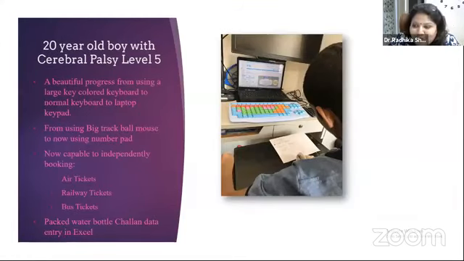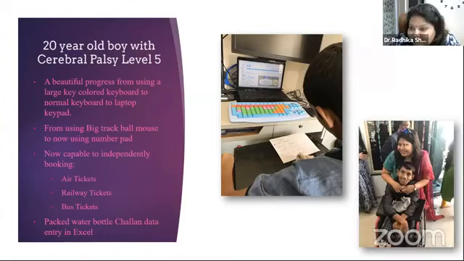He is a 20-year-old boy, again with level 5 CP. A very beautiful progress from a large colored keyboard to a normal laptop keyboard now. You can just see his head, but this is who he actually is. Looking at him, we could not initially think that he would reach to a certain extent. Today, he is independently able to book airline tickets, railway tickets, bus tickets, all by himself. And he is able to do data entry of the work which he gets.